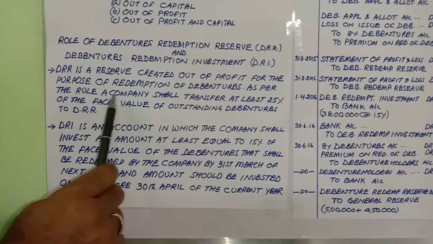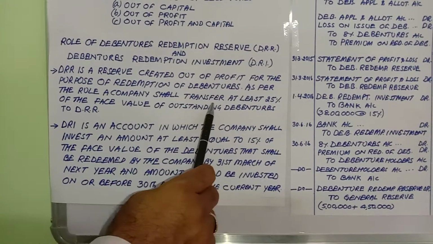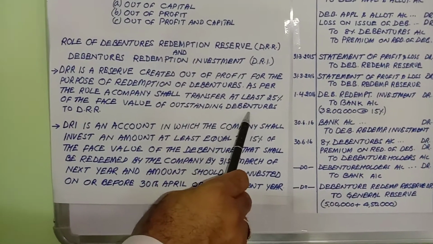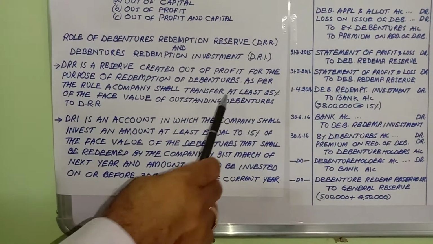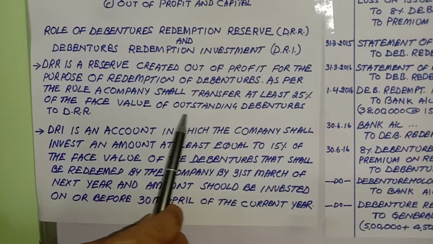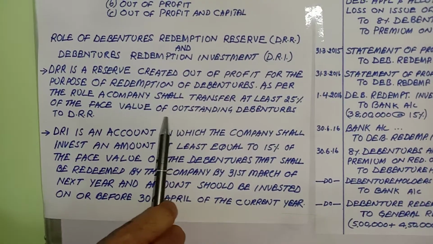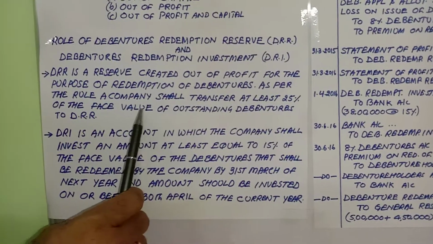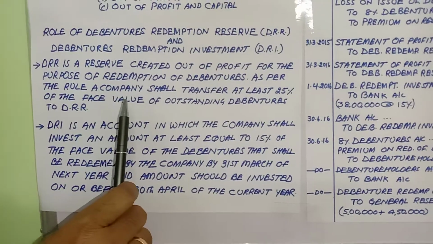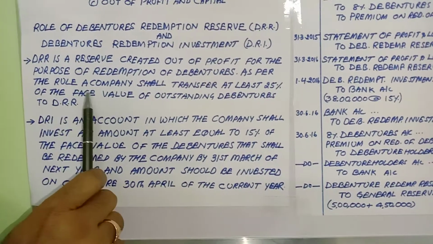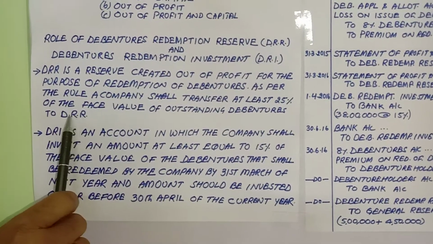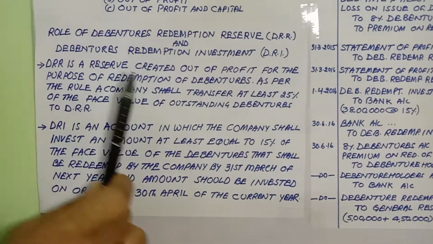As per the rule, the company shall transfer at least 25% of the face value of outstanding debentures to DRR. That means there should be a provision to transfer at least 25% of the face value of the debenture. In my example I said 10,000 rupees as debenture. Now 25% on that will become 2,500. So 2,500 must be transferred to the debentures redemption reserve. This is how we create the reserve.